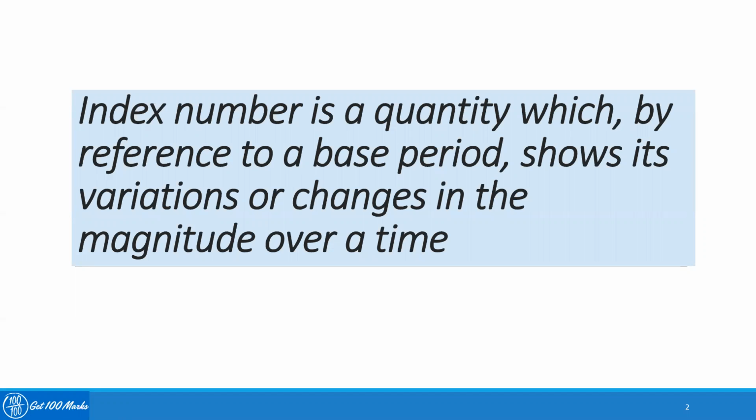In a simple way, let's just understand with one example. Suppose, what is the value of 100 rupees in 2020 compared to the value of 100 rupees in 2015? How can I make a comparison of the same amount of rupees compared to a base period? So index number gives an idea about the variation or changes in the magnitude over a period of time.